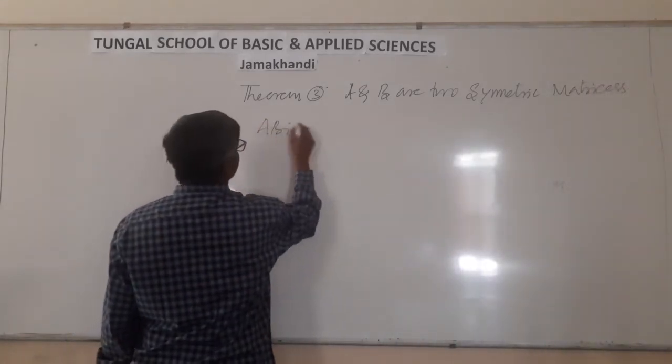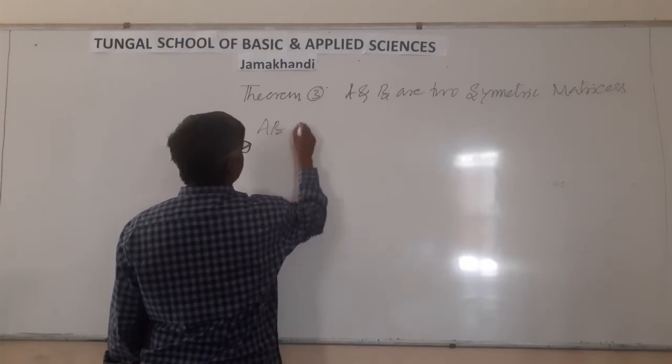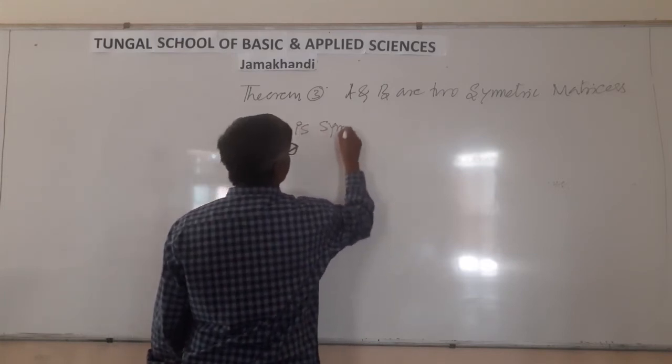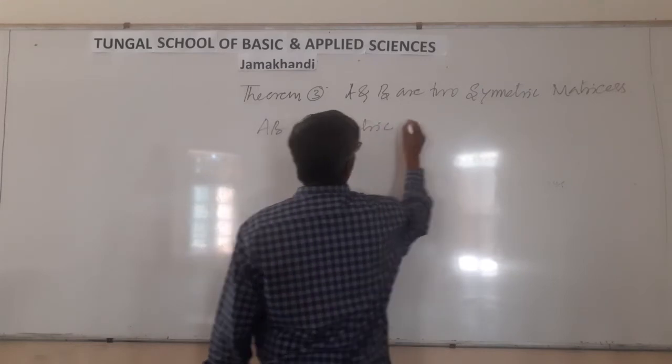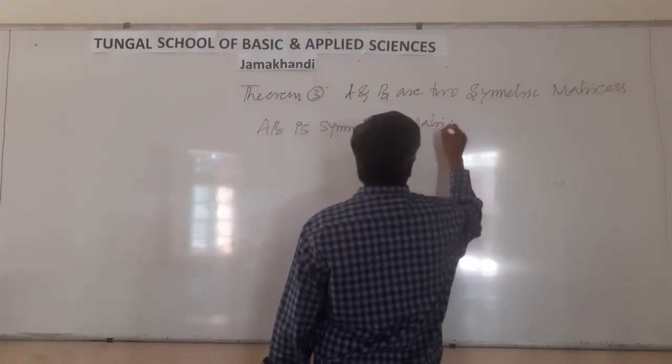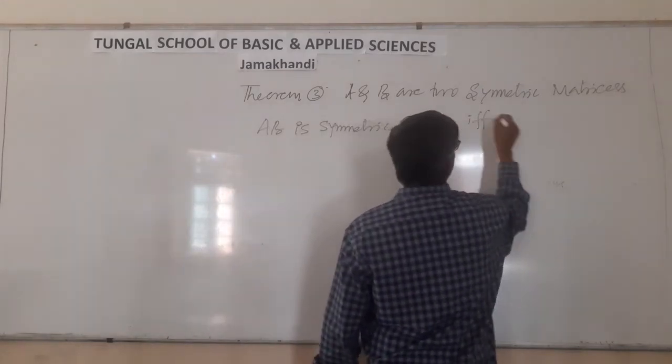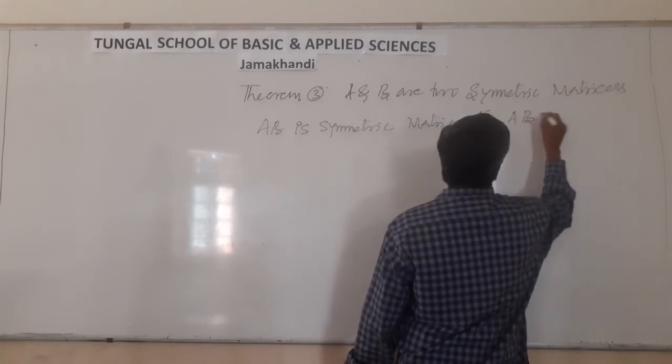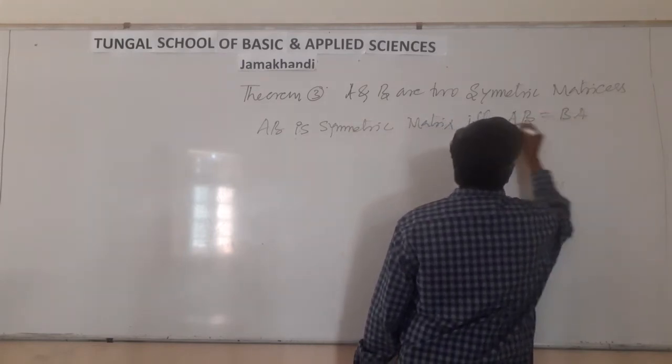AB is a symmetric matrix if and only if AB equal to BA.